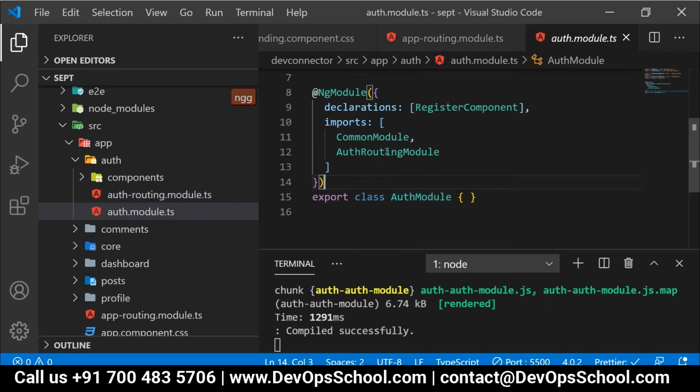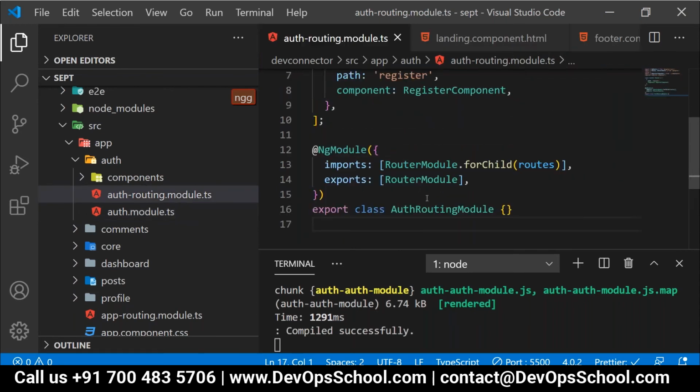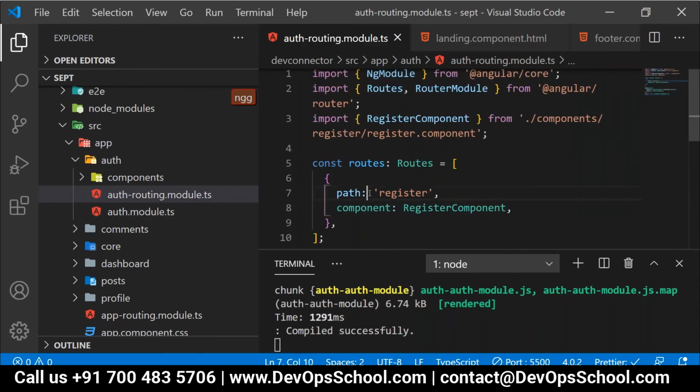So for that purpose, it will refer to the auth routing module. And here inside this auth routing module, we have declared a path called register. And for this path, we are supposed to render a component called register component, correct?